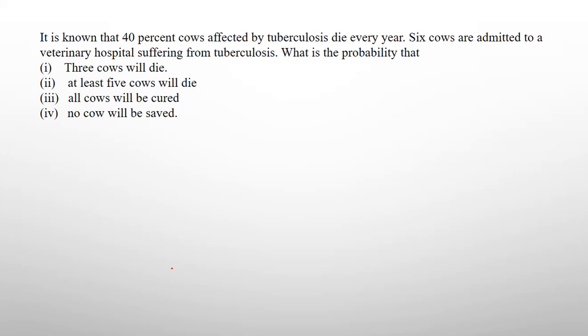It is known that 40% of cows affected by one disease die every year. 6 cows are admitted to a veterinary hospital suffering from tuberculosis. We need to find the probability that 3 cows will die, at least 5 cows will die, all cows will be cured, and no cow will be saved. So here we have n equal to 6, since there are 6 cows. The probability of success is 40%, meaning 0.4. Failure is 0.6, that is 1 minus p.